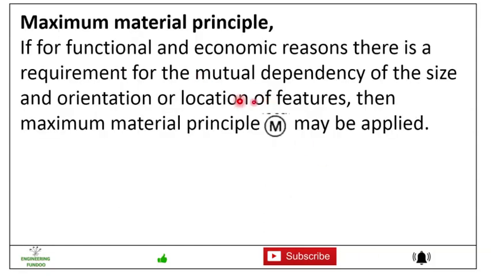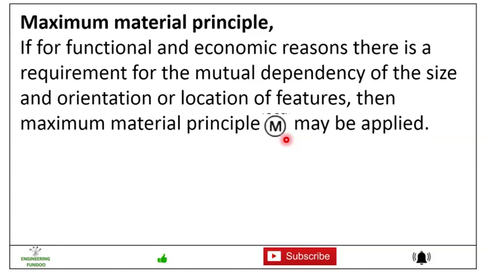Then the maximum material principle: if for functional and economic reasons there is a requirement for mutual dependency of size and orientation or location of a feature, then the maximum material principle may be applied. So it is applicable only if there is a functional requirement or economic reasons behind such a requirement, and there should be a mutual dependency of size and orientation or location of a feature.